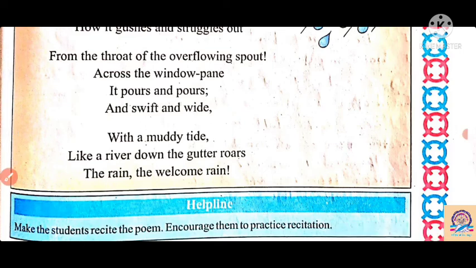So we can say that we are waiting for the rain and the water of the rain here. There are many kinds of clouds: cirrus cloud, then black cloud, then nimbus cloud.